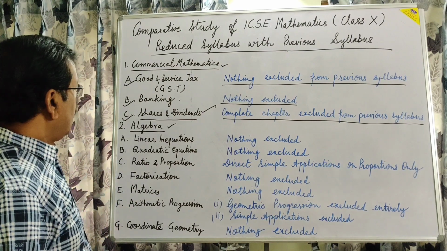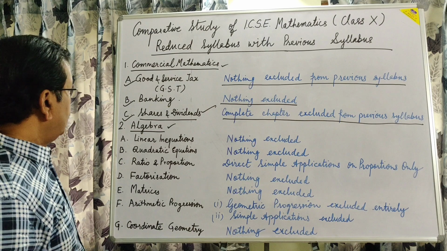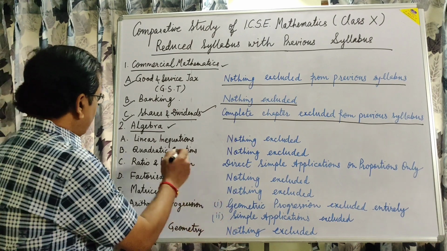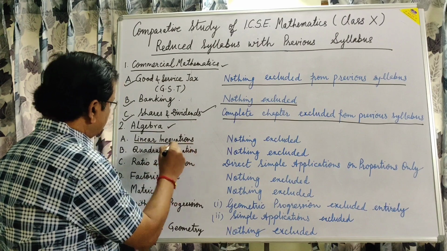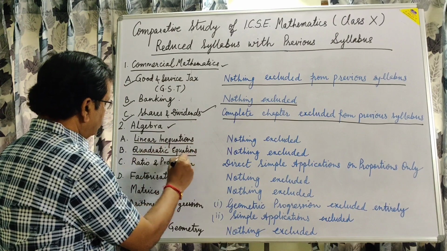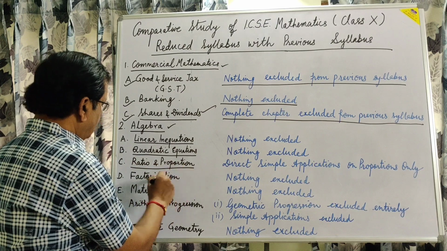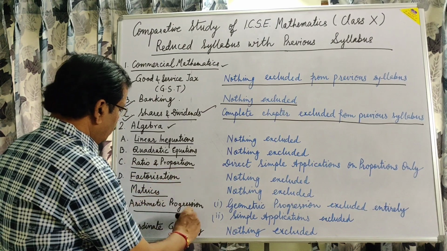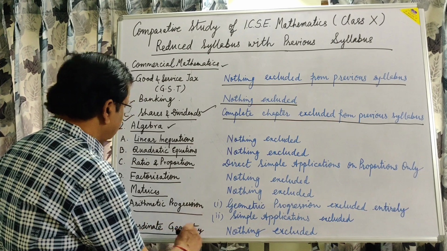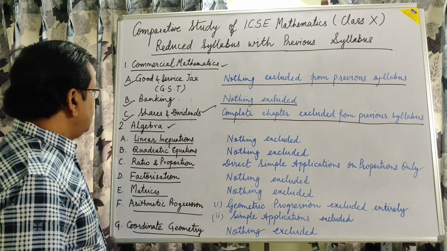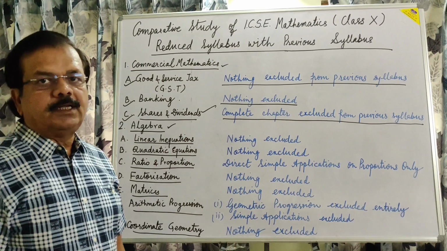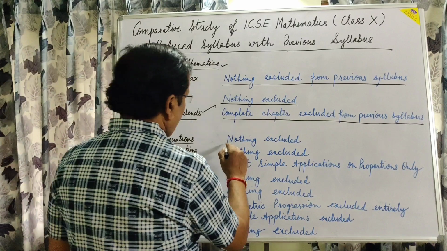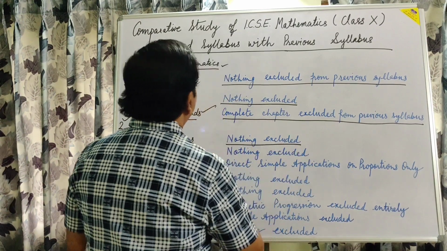Now come to the second unit, that is algebra. In this second unit, there are 7 chapters: linear inequations, quadratic equations, ratio and proportion, factorization, matrices, arithmetic progression, and coordinate geometry. In the first chapter, linear inequations, nothing is excluded from the previous syllabus.